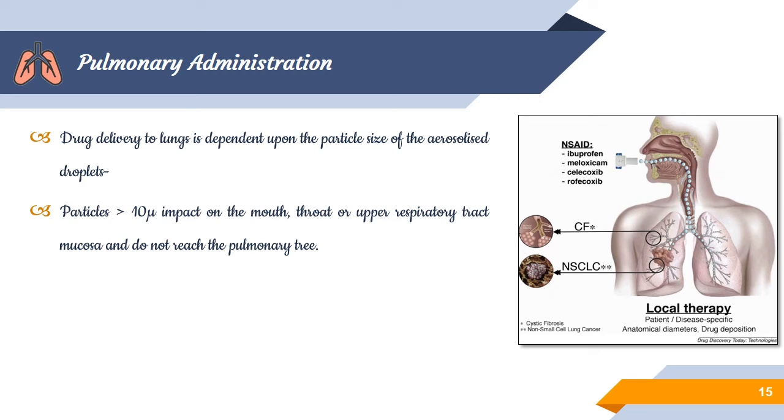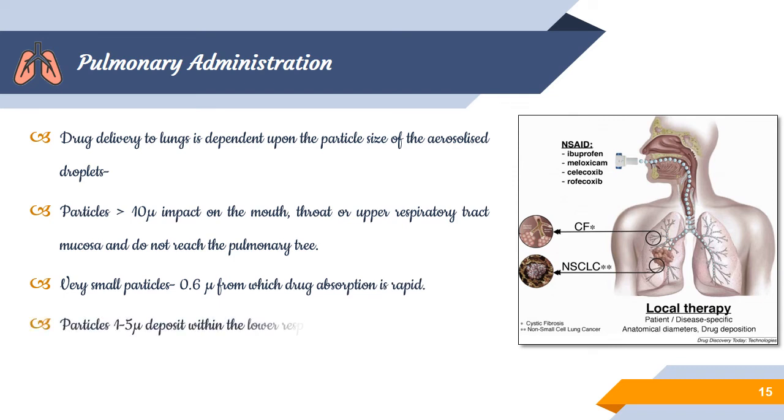They do not reach the lower respiratory tract, particularly the alveoli. Very small particles of 0.6 micron tend to be absorbed very quickly, whereas particles of 1 to 5 micron deposit within the lower respiratory tract, giving better drug release and exchange in the alveoli.